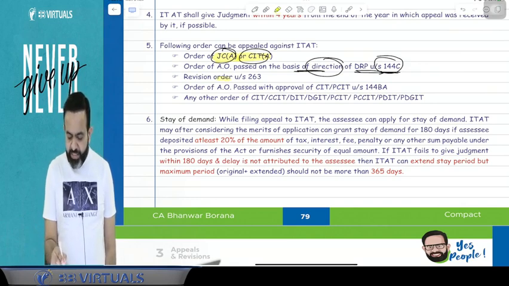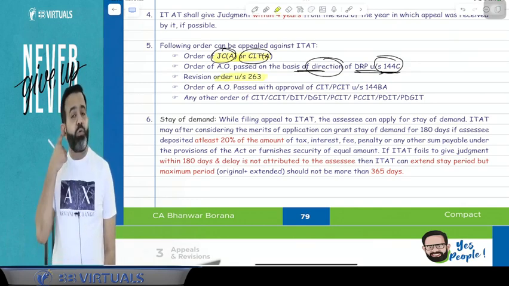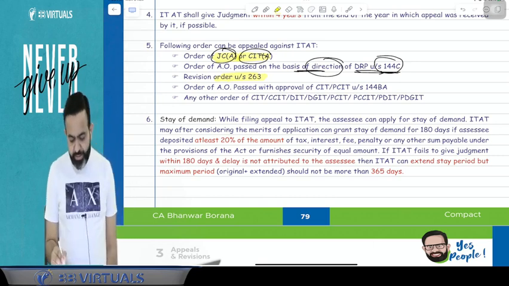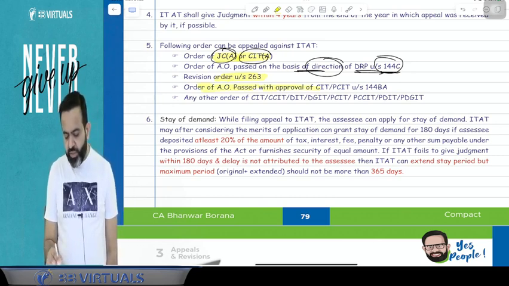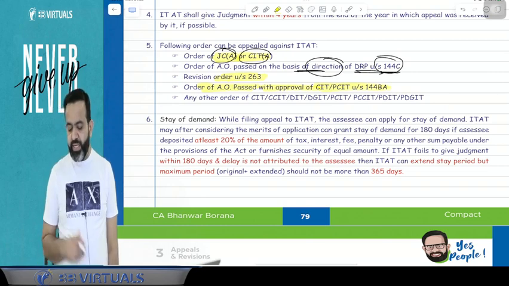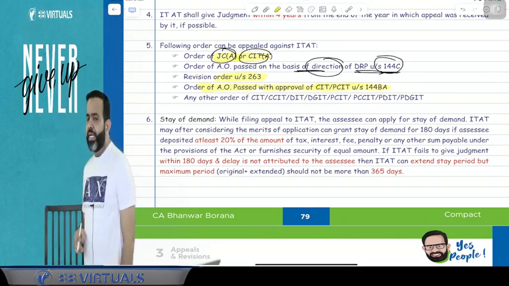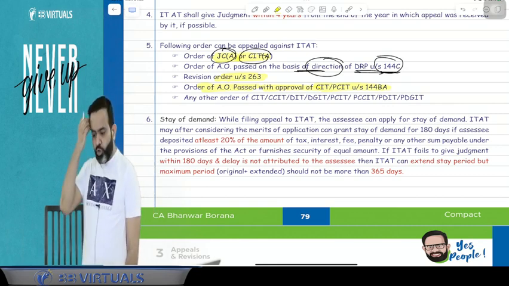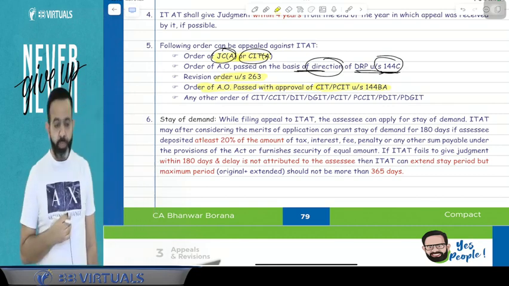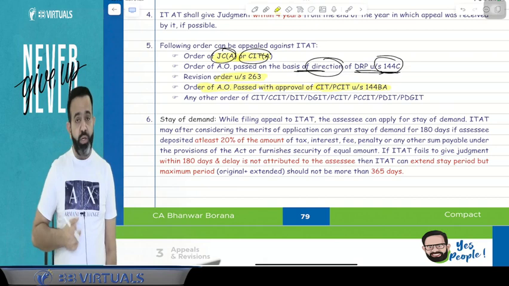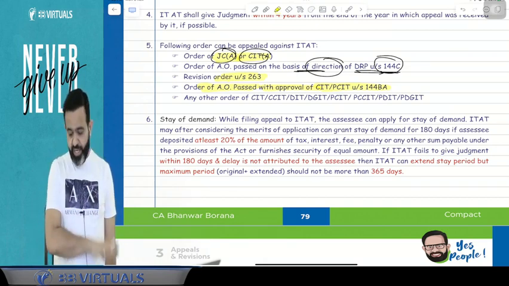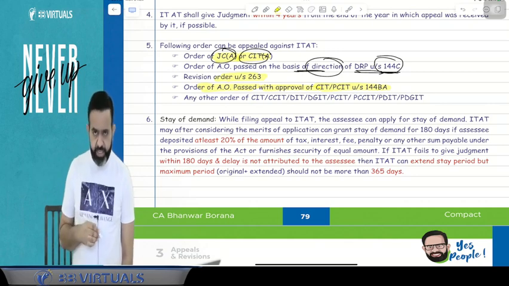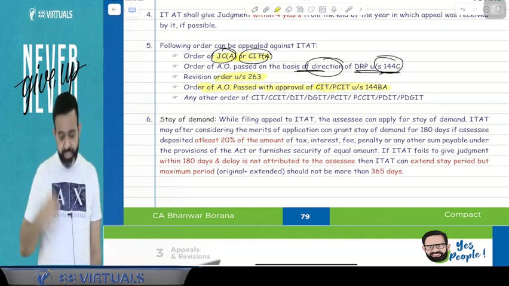Now next is a revisional order under section 263. What is the revisional order under section 263? Today we will discuss it. Third is an order of the AO passed with the approval of the CIT or PCIT under section 144BA, which we will discuss in the GAAR topic. In the GAAR topic we will discuss section 144BA, and if any order is passed by the AO with the approval of the CIT or PCIT, the appeal will be filed directly at the ITAT level.